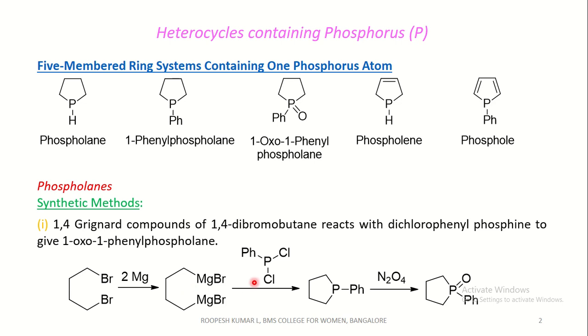This reacts with dichlorophenyl phosphine to give 1-phenyl phospholane. This on oxidation with N2O4 we get 1-oxo 1-phenyl phospholane.